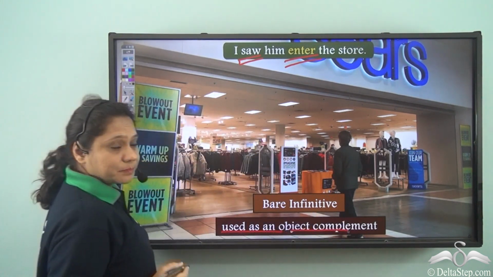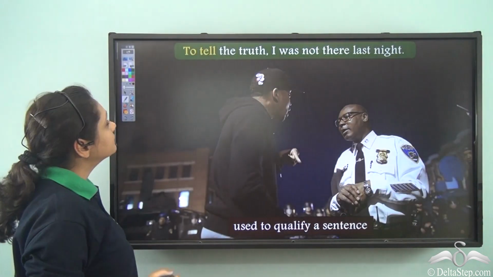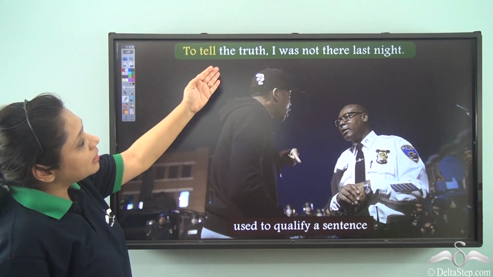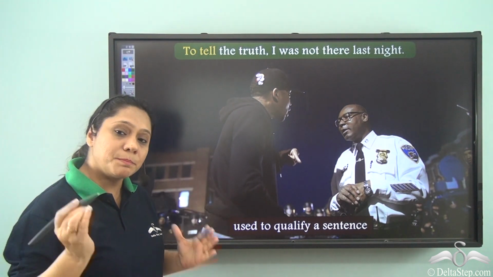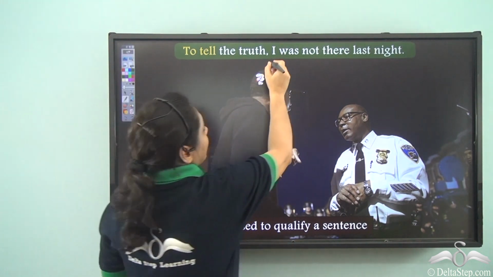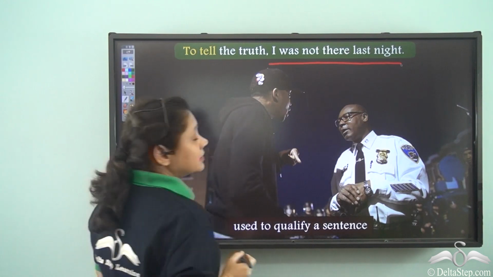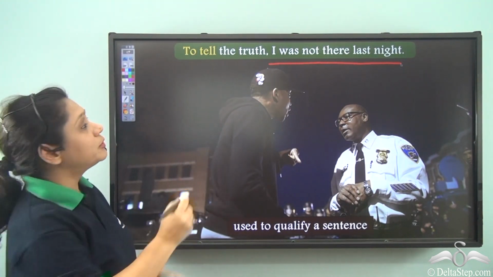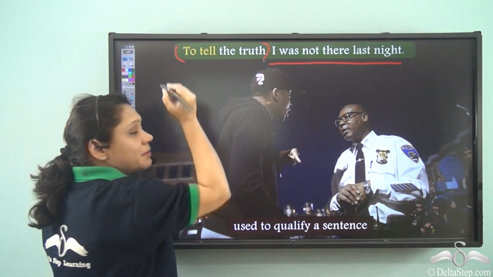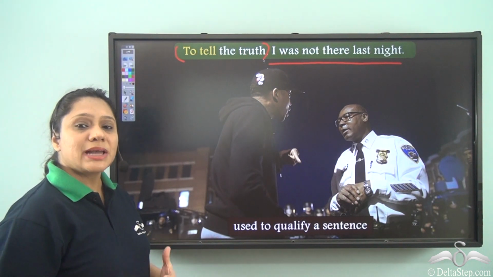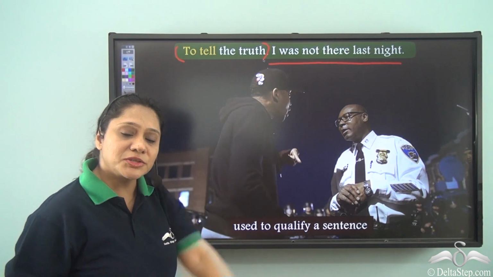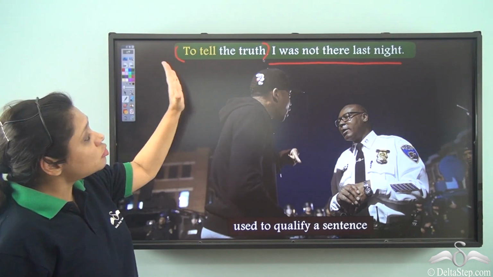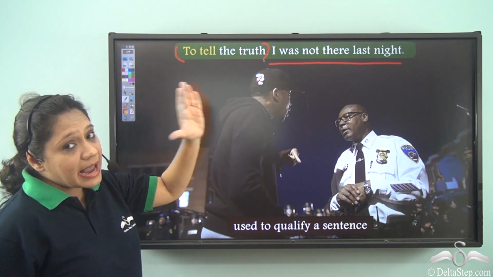To tell the truth, I was not there last night. Now, what is the main part of this sentence? I was not there last night. "To tell the truth" is the additional part of the sentence, which is giving us more information about the main part of the sentence. So, "to tell the truth" is actually